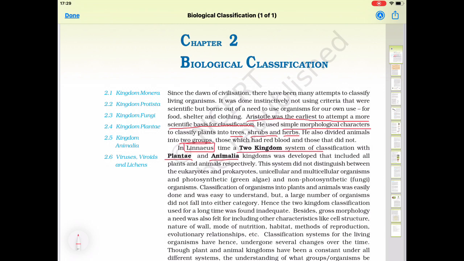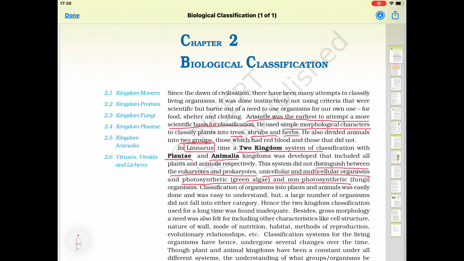Now, what are the drawbacks of the two kingdom classification given in your book? This system did not distinguish between eukaryotes and prokaryotes, first point. Second, between unicellular and multicellular organisms. Third, between photosynthetic and non-photosynthetic organisms.